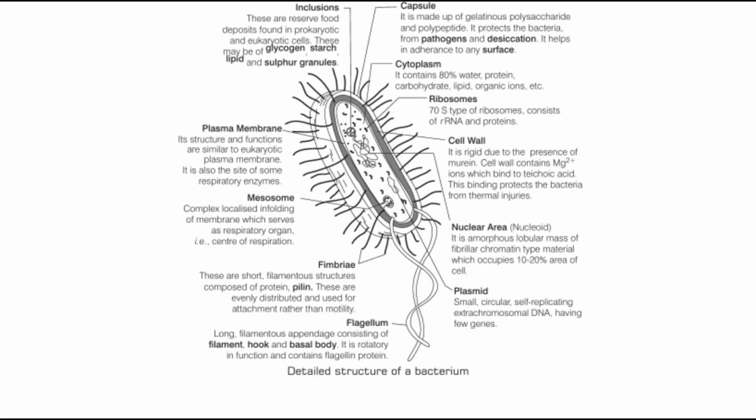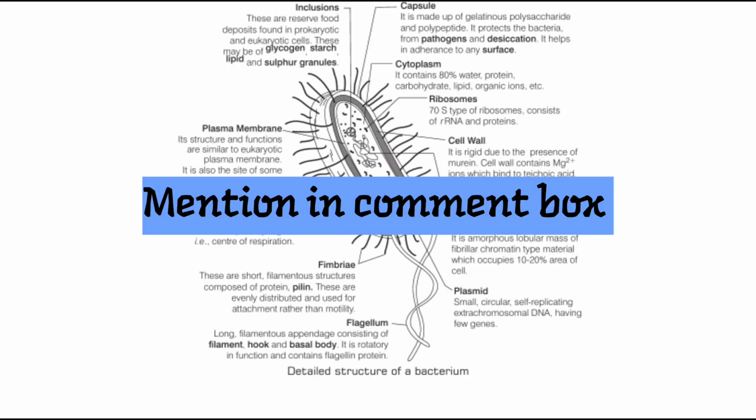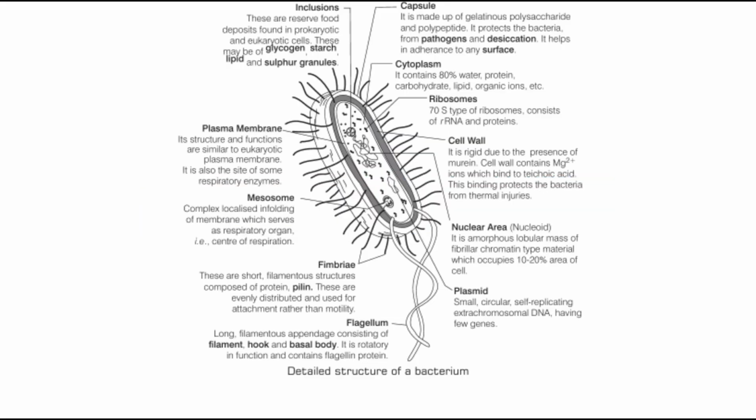What is the function of the plasma membrane? The plasma membrane, its structure and function, are similar to that of the eukaryotic plasma membrane, and it is also the site of some respiratory enzymes. What is a mesosome here? A complex localized enfolding of membrane which serves as a respiratory organ, that is the center of respiration. What are fimbriae? These are short filamentous structures composed of the protein pilin, and these are evenly distributed and used for attachment rather than motility.